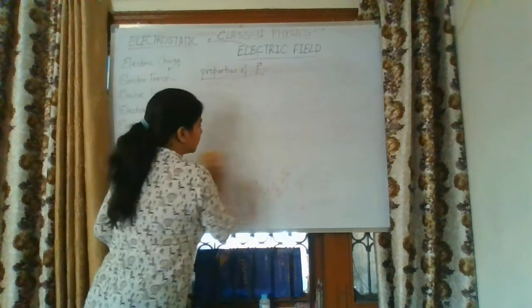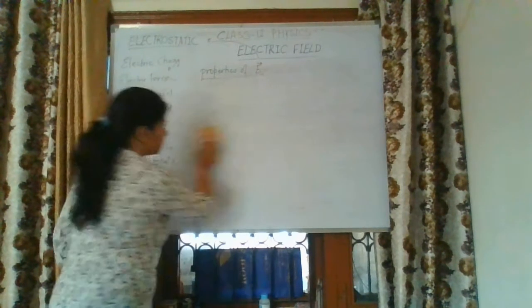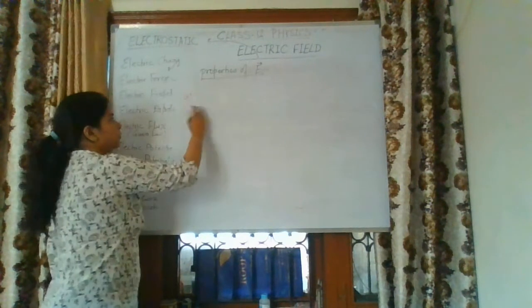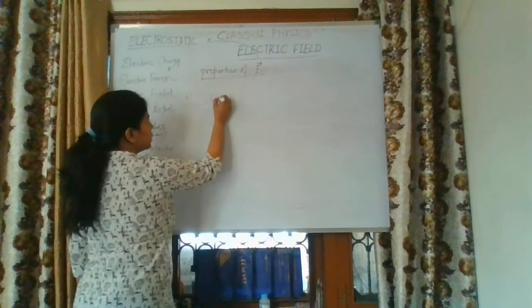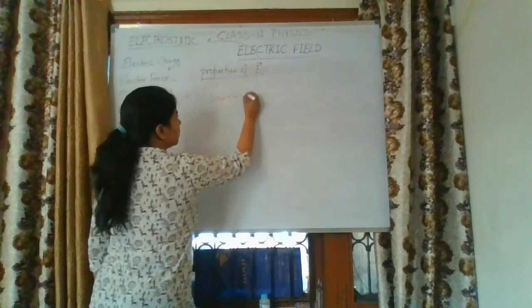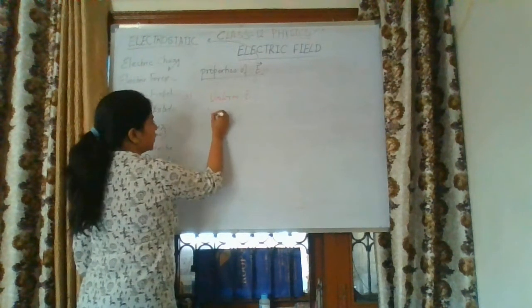Now the third property of electric field: the electric field is of two types. One is uniform electric field and the other is non-uniform electric field.